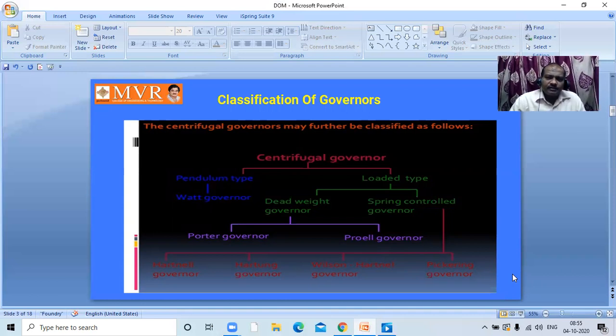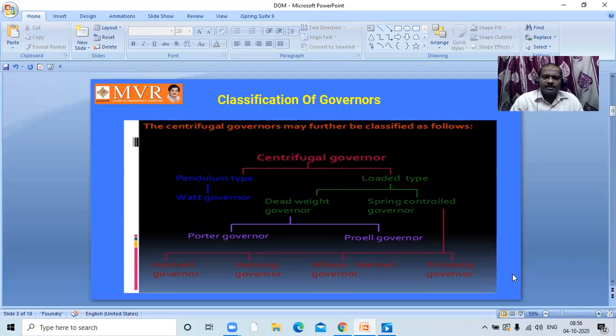If you observe the architecture of these governors, every governor has its unique architecture when compared with the others. Why? Because based upon its architecture, the governor can be placed for a specific purpose.